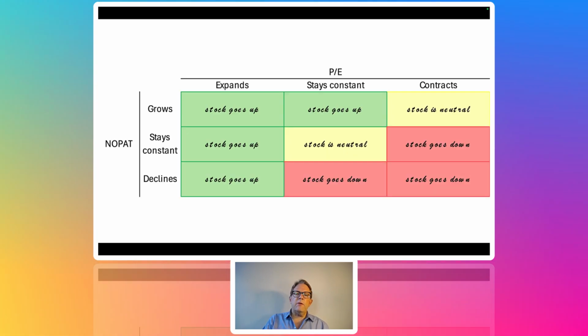So I put this together in a little graphic to show you. On the left, we have NOPAT. It grows, it stays constant, it declines. Those are your 3 rows. And then PE expands, stays constant, or contracts. In the green boxes, the stock goes up. In the red boxes, the stock goes down. Yellow is kind of neutral. You don't know for sure, because earnings go up but the PE contracts. The stock could go up, could go down, could be flat. Same as NOPAT stays constant and PE stays constant: the stock probably doesn't do anything, it goes sideways.